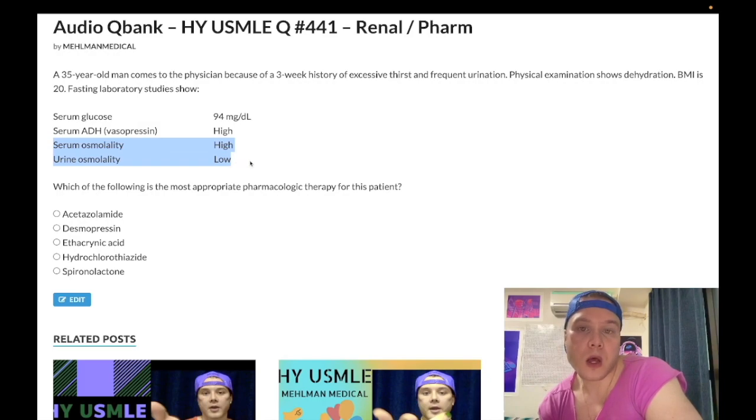But we could say, well, we don't know whether it's central or nephrogenic. We don't know whether it's due to that we're not producing it from the hypothalamus, stored at the posterior pituitary for ADH, or if our kidney's insensitive to it. So what we do is we give desmopressin, which is a vasopressin analog, and if our urinary osmolality goes up, then it means that we had central DI to begin with.